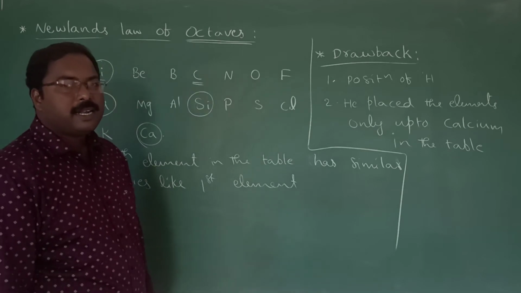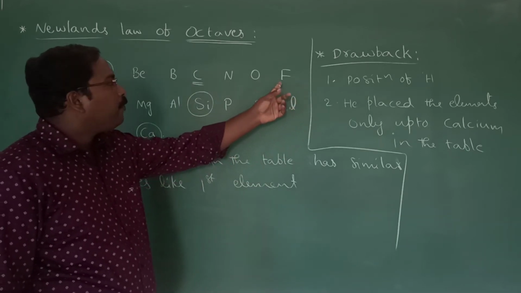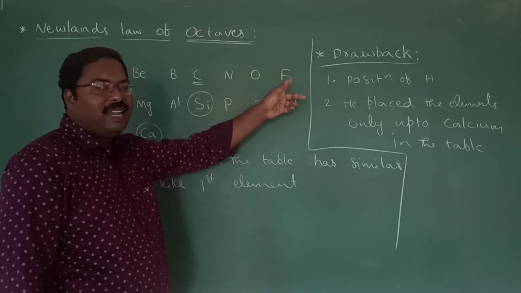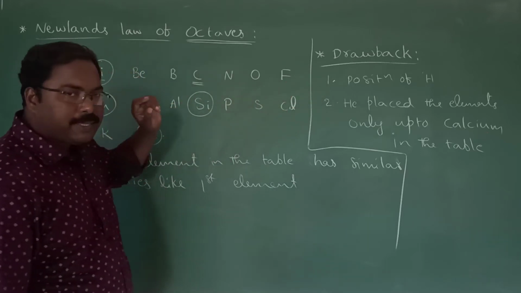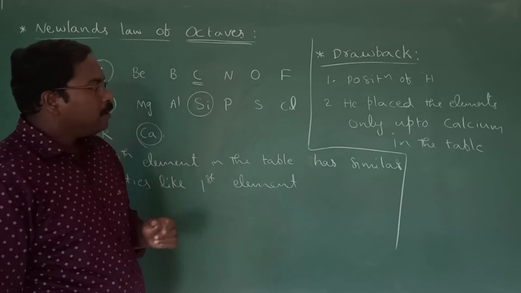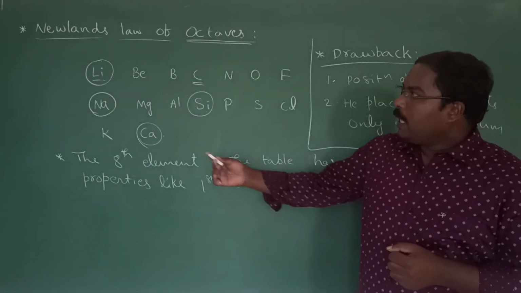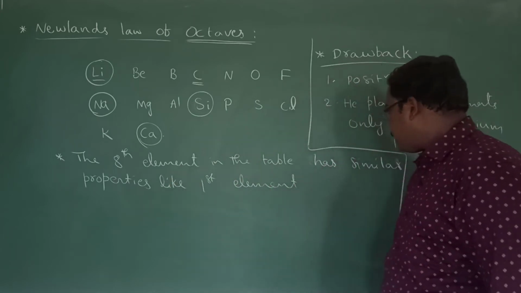If noble gases are discovered, then this eighth element after fluorine, which element will come? Neon will come. So neon won't have similarity in properties with lithium. So this law won't be valid. Okay? That's why nowadays we are not following this one. Then let us discuss the next type of classification.